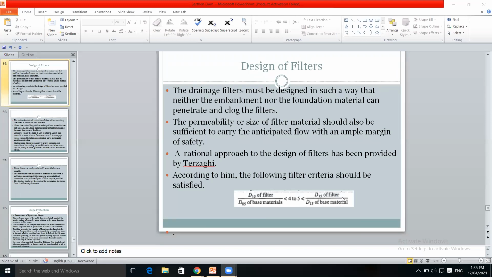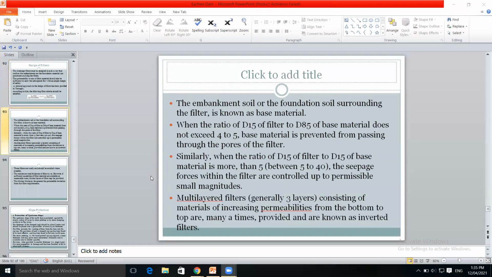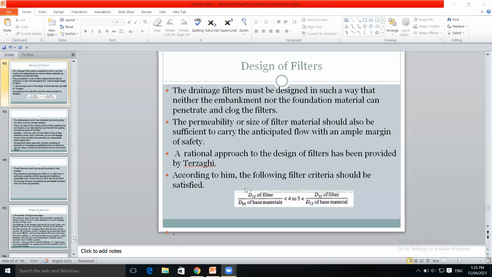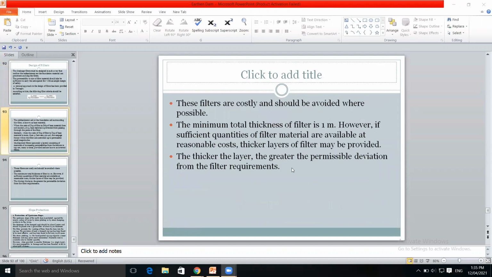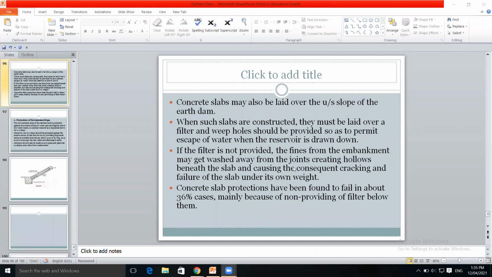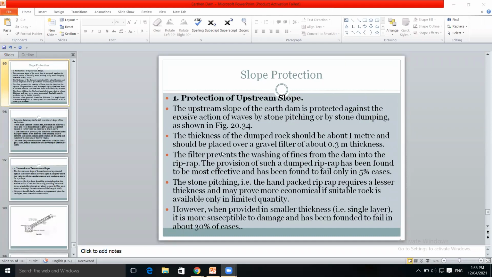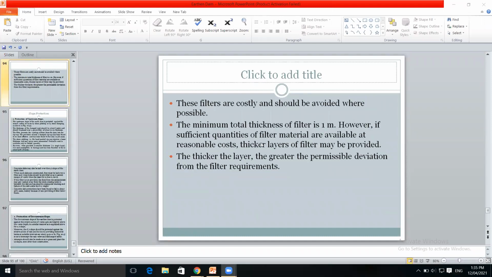These are the conditions. This is the criteria for designing the filters. समझला? समझला का design of filters?